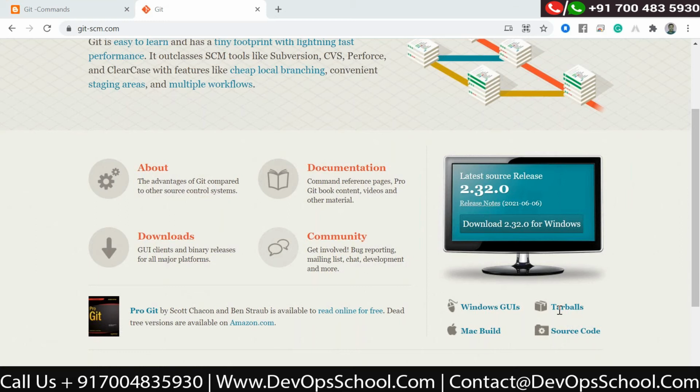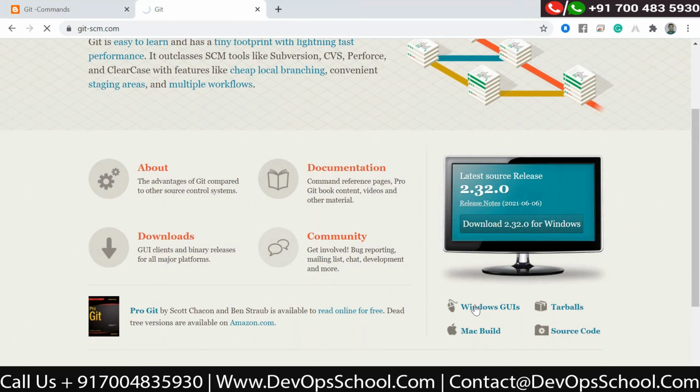I will show you the example on the Windows operating system, but the same commands you can run on any operating system, whether you are using Mac or Linux. Now, how to install?